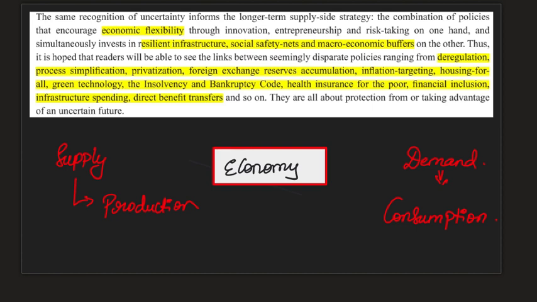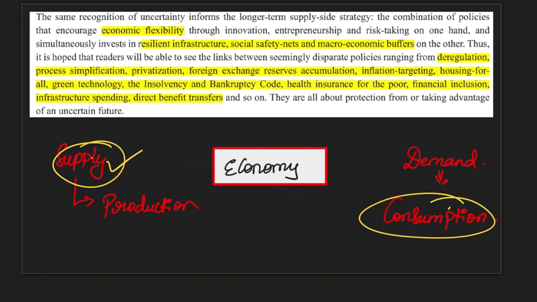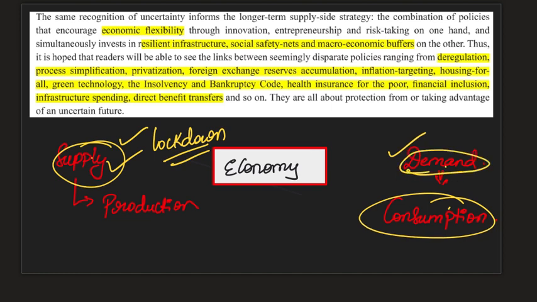In an economy, there are two sides. One, where goods are produced, that is the supply side, and the other end is where goods are consumed, that is the demand end. Pandemic has fundamentally affected both the sides. Supply side, because of the lockdown scenario, all the sites of production were virtually shut down, leading to shortage of supply. And since they were shut down, people did not have money, and therefore demand was also down. So consumption also came down.